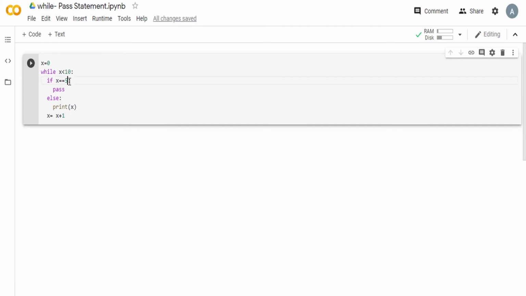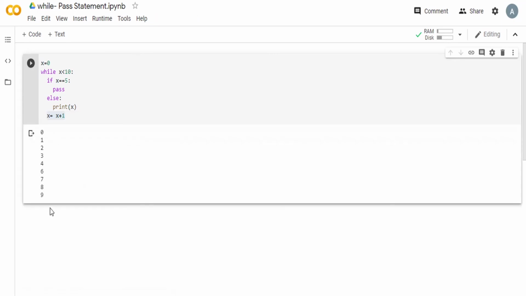Now here what happens is if x double equals 5, there is a pass, else you just print all the numbers and you increment this loop by 1. So x is getting incremented by 1, and we see that all numbers are printed except for 5 because we don't have a functionality ready yet for that particular number.